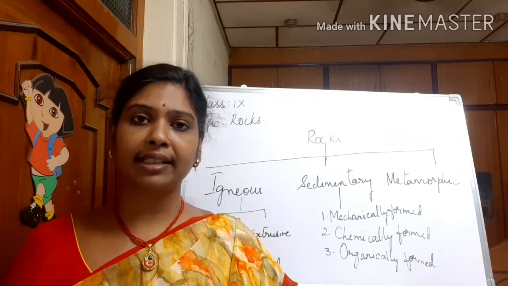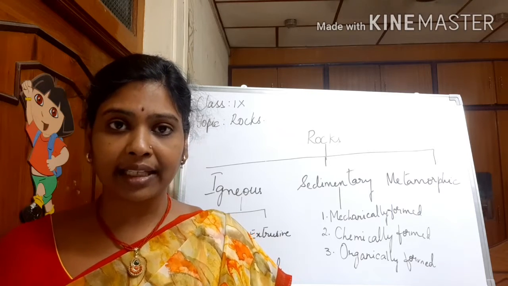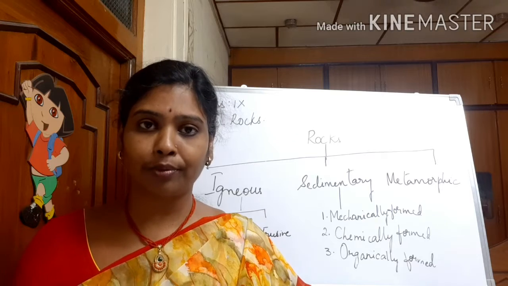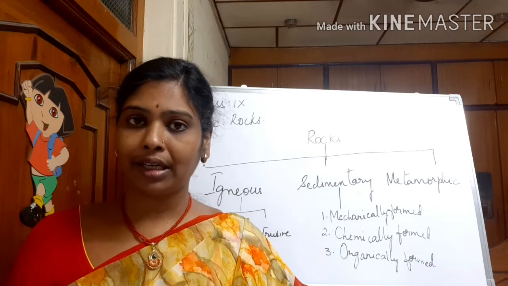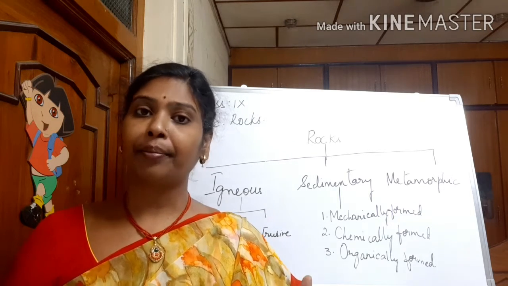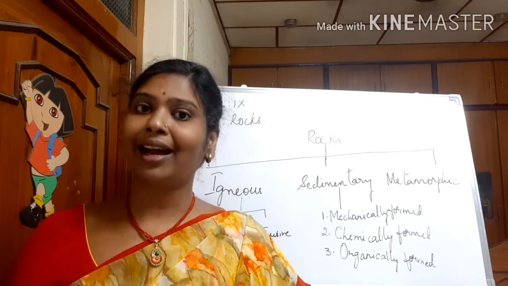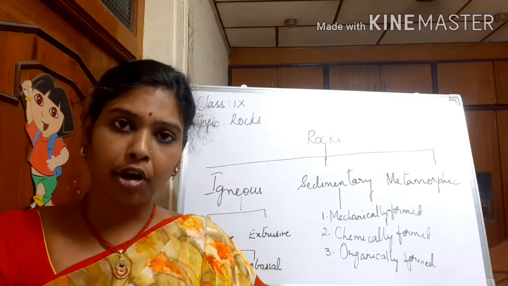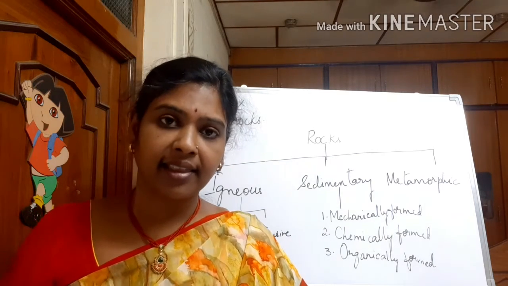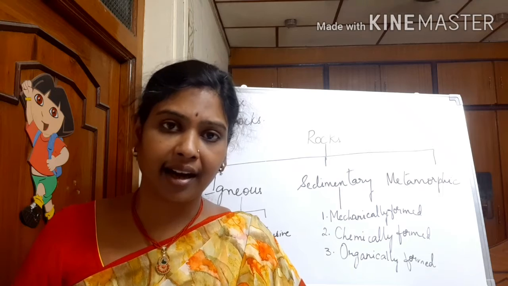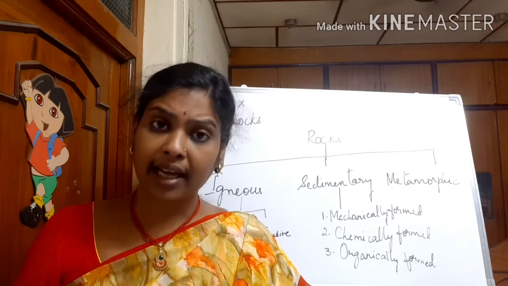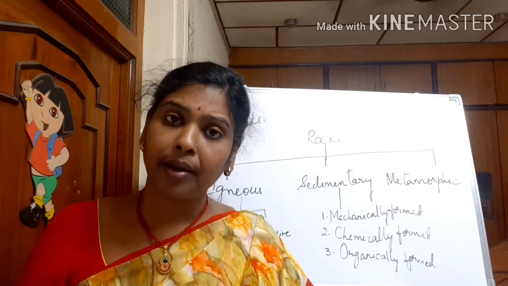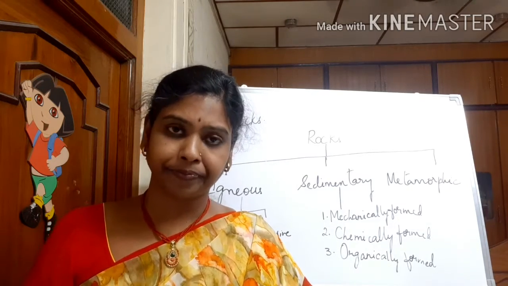Regional metamorphism is nothing but which is taking place because of diastrophic movements, that is the Earth's movements. Because of Earth's movements, you have some activity which is going on, and that is known as regional metamorphism. These metamorphic rocks, since they are compressed, are very hard. Examples are diamonds, and mostly rare gems are examples of metamorphic rocks.